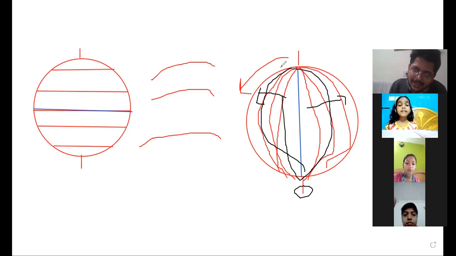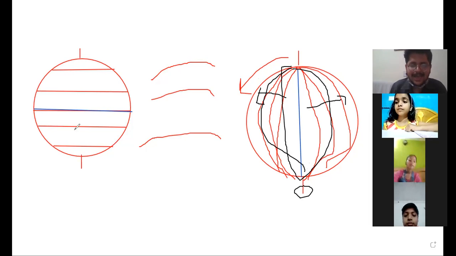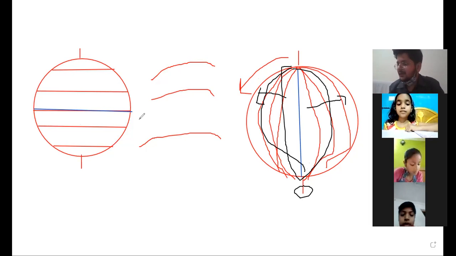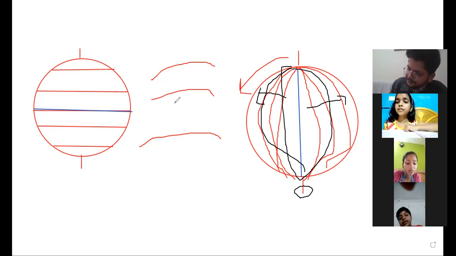These two lines meet. But in latitude, no lines coincide with each other; no lines meet one another. But in longitudes, the 180 degree longitude coincides with, joins with each other. Am I clear? Any problem? No, sir.